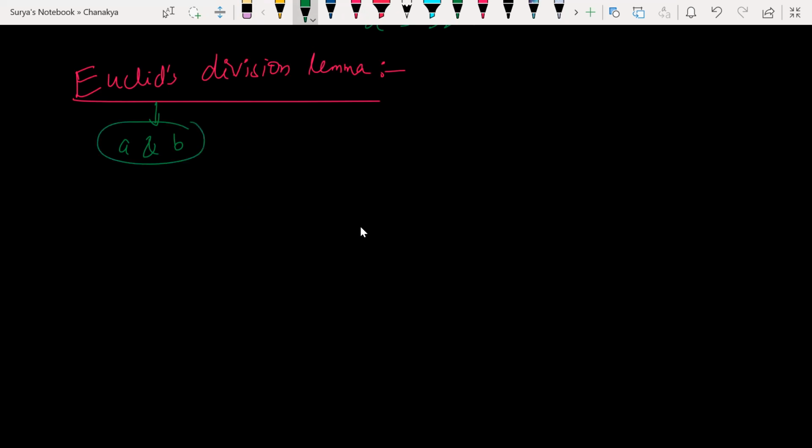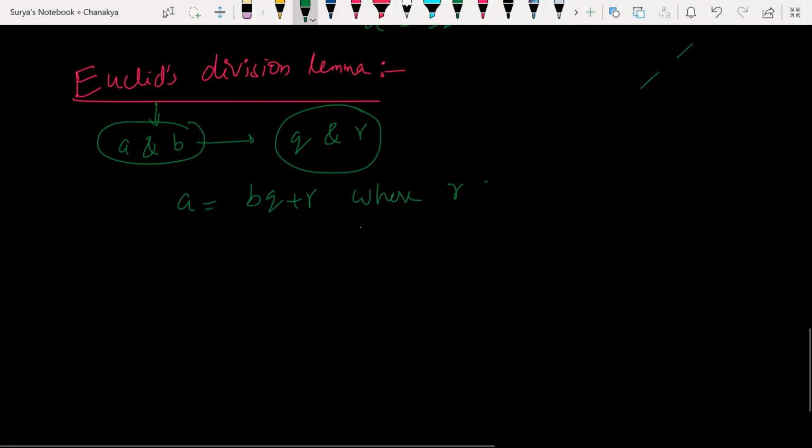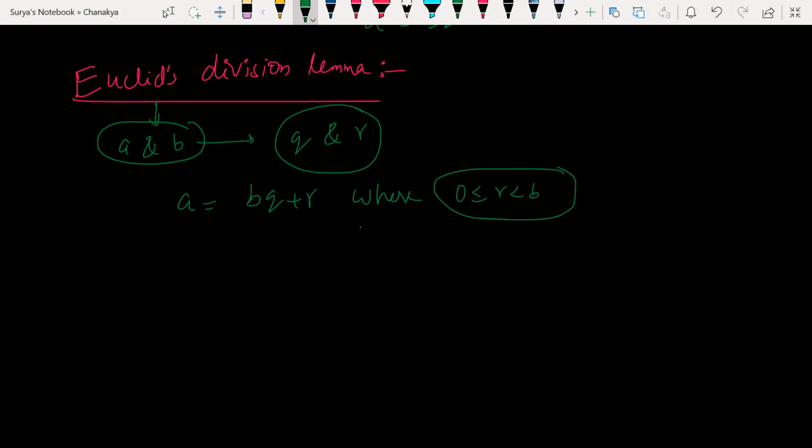If you have any two positive integers, then there exist unique integers, let us say q and r, which satisfy the condition a is equal to bq plus r, where r lies between 0 less than or equal to r less than b. This is my condition for Euclid's lemma.